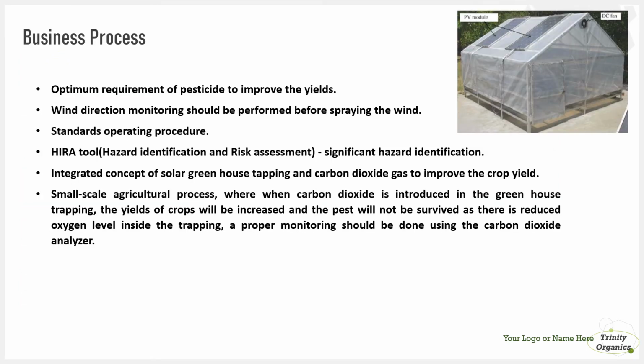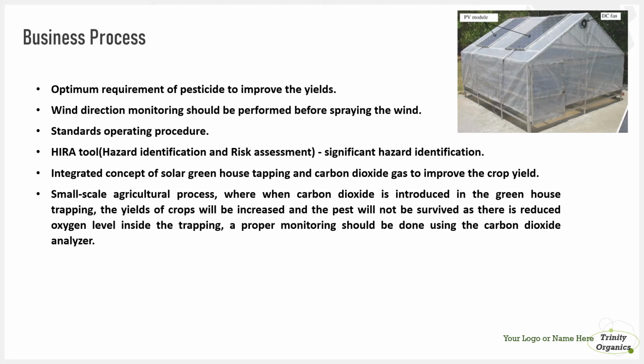Here we have the business processes. In one aspect, we have to use the optimum quality of pesticides in a particular field or farming fields, such as cotton or any other crops. Second, we have to monitor the wind direction using wind socks. Third, we have to establish standard operating procedures, and we have to do a HIRA assessment to identify the significant hazards.